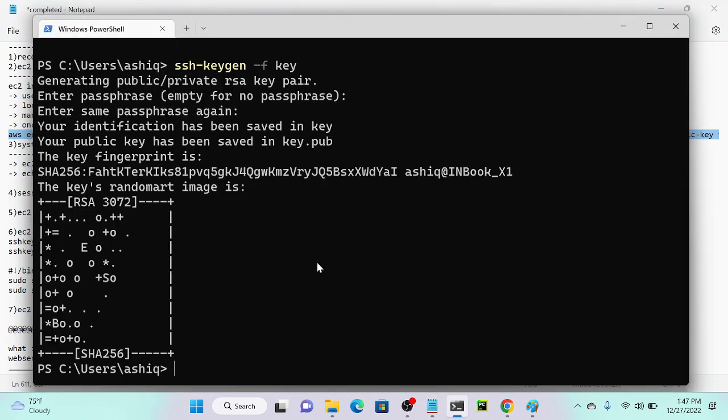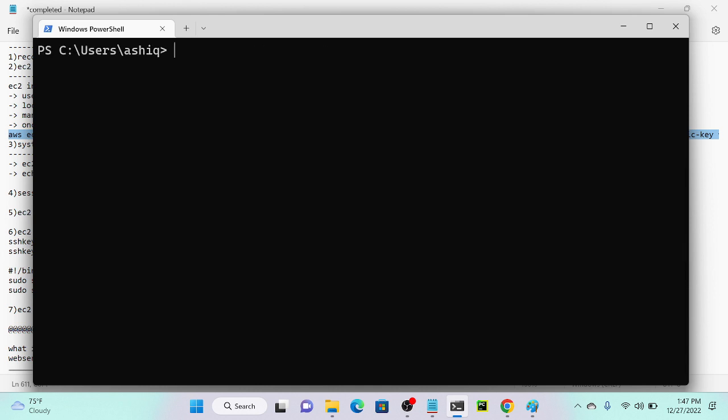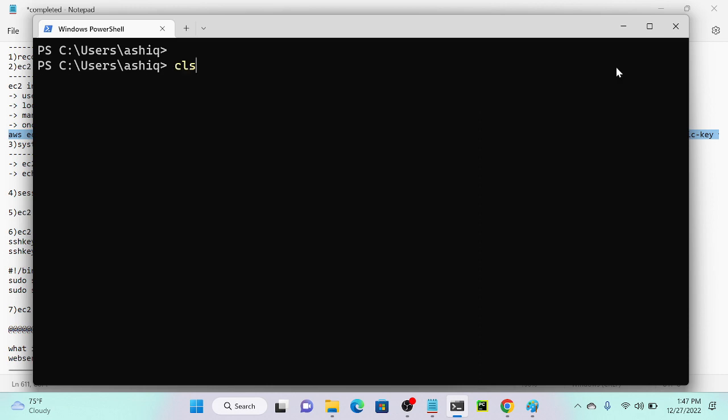I'll go to my command prompt. Then I will just paste over here. Okay, so that's it. And I can see that aws ec2-instance-connect send-ssh-public-key, instance ID. So we have to mention instance ID over here, right? If I forgot to do that, I'll do one thing. I'll specify my instance ID.